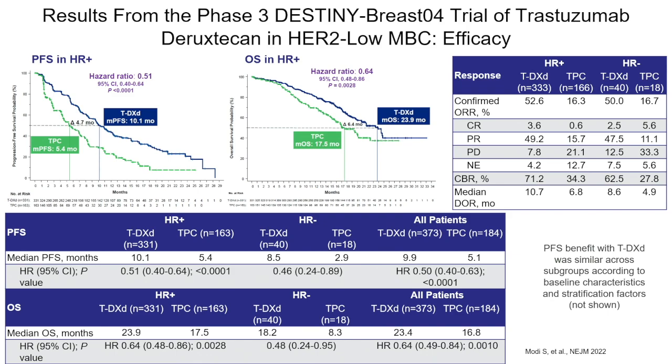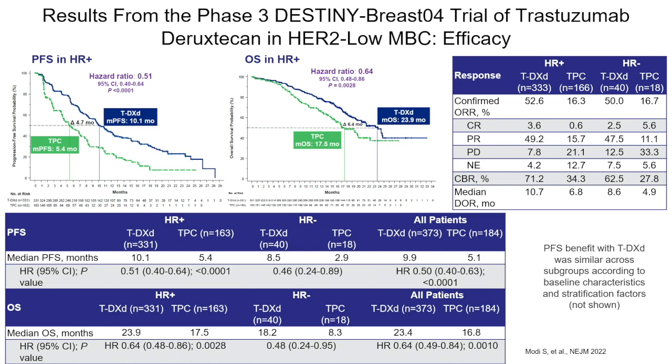TDM1 had actually been studied previously in patients with low expression of HER2, as was trastuzumab, and both of these investigations in the metastatic and early stage setting were negative. There was no benefit in those patients. But the idea here was with a better ADC, maybe you could actually have efficacy even if HER2 expression was quite low. And that started an entire new field, which previously we'd never really thought about, and now it's a huge area of investigation. So-called HER2 low disease, 1+ or 2+, without gene amplification.